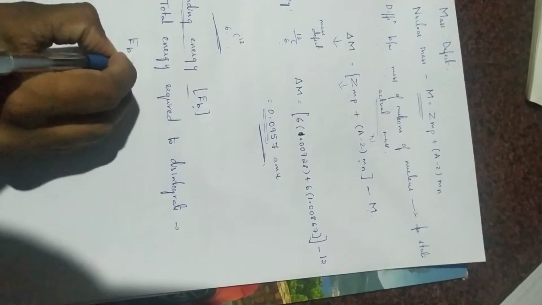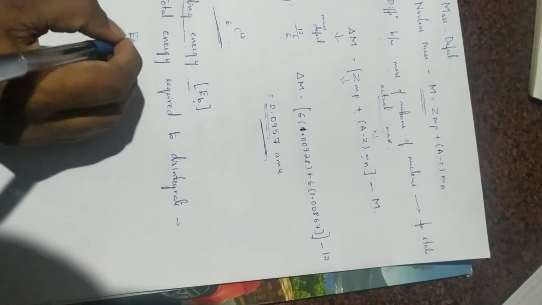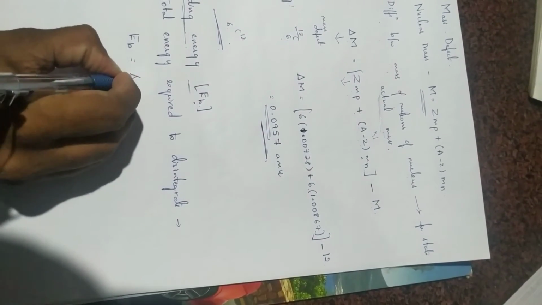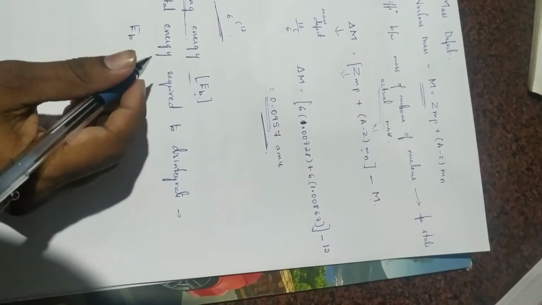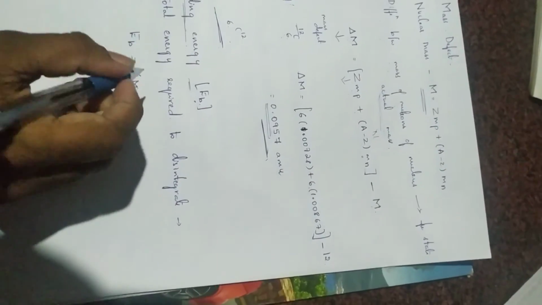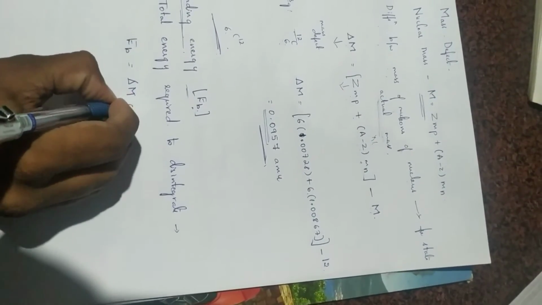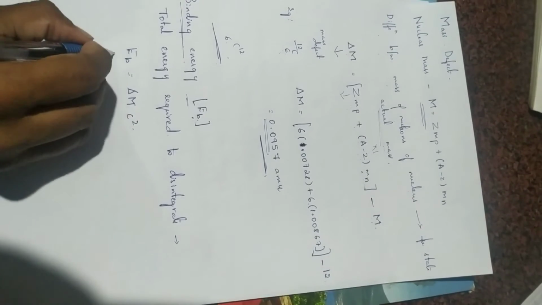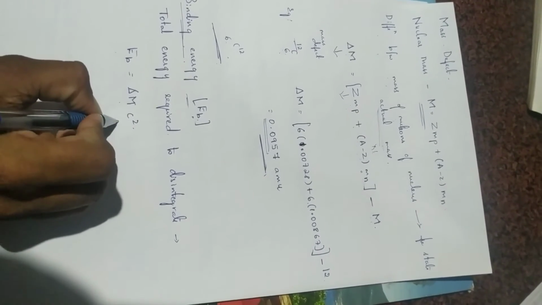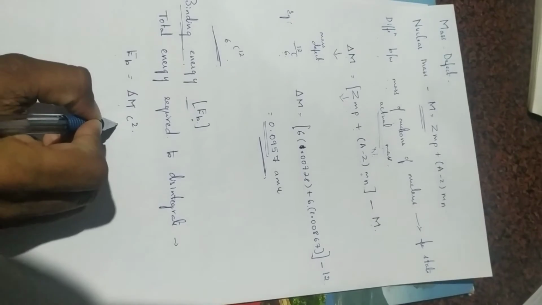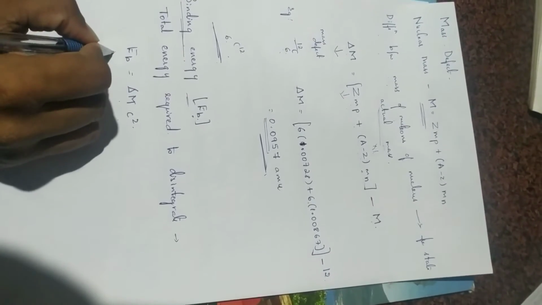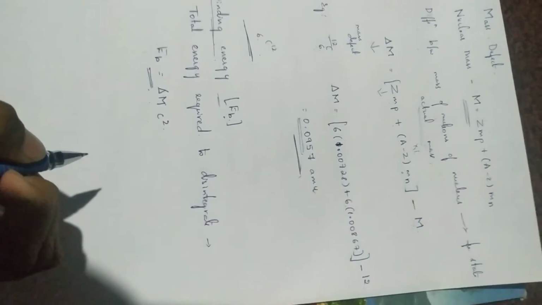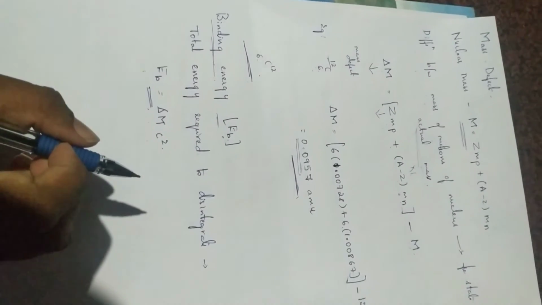Or in other words, you can say binding energy is equivalent to the mass defect of the nucleus. That is EB is equal to delta m c square. Delta m is nothing but the mass defect. So here EB is the binding energy of the nucleus. Students, clear about binding energy, right?